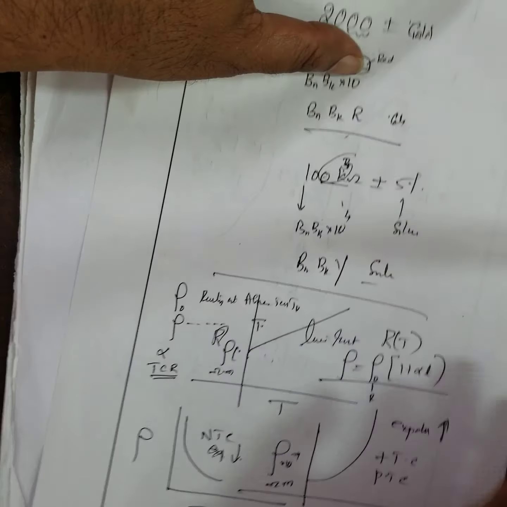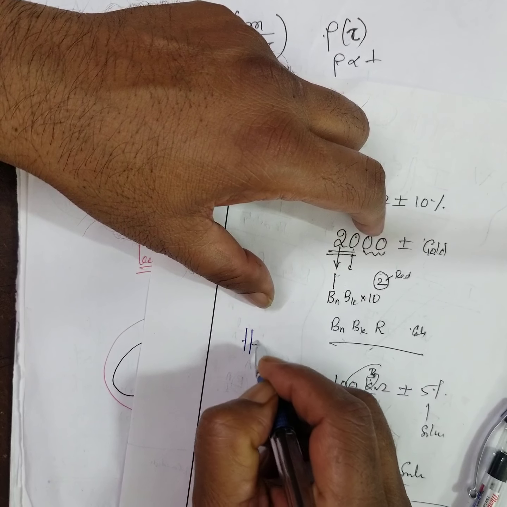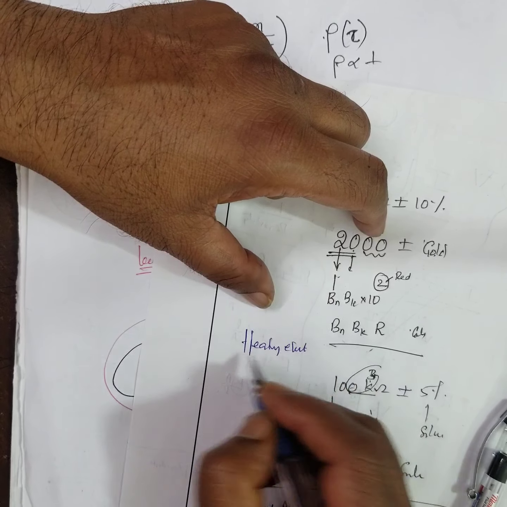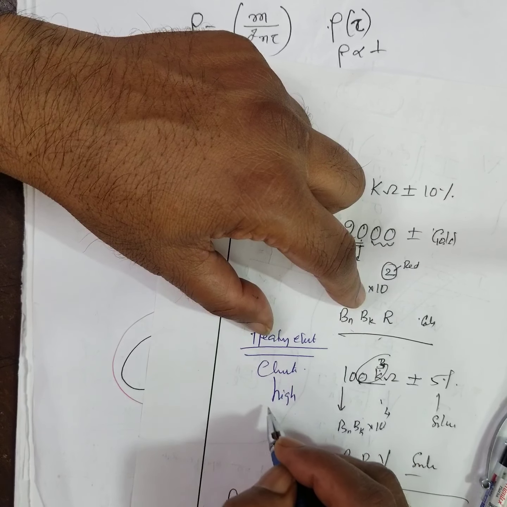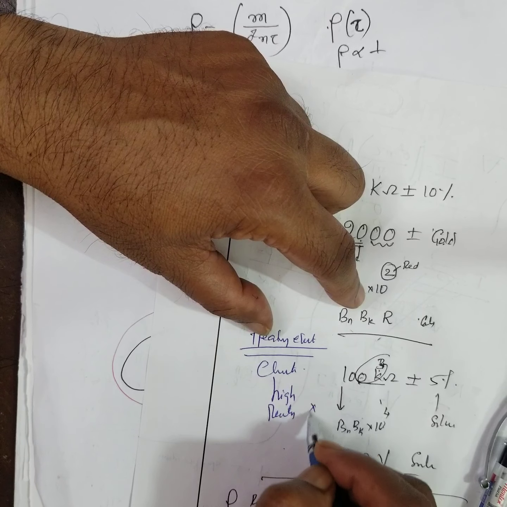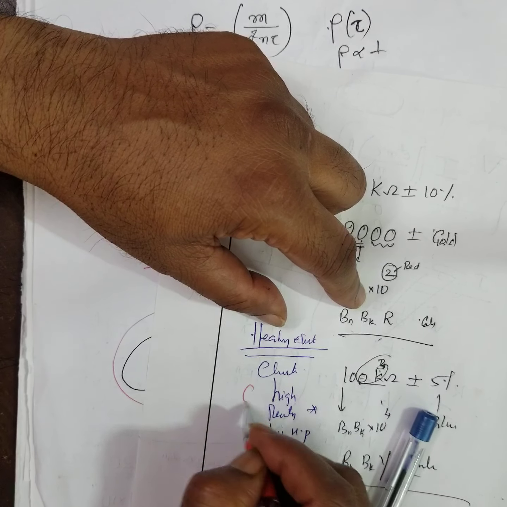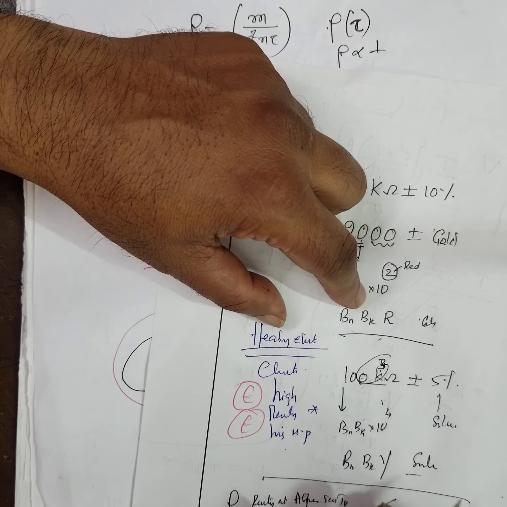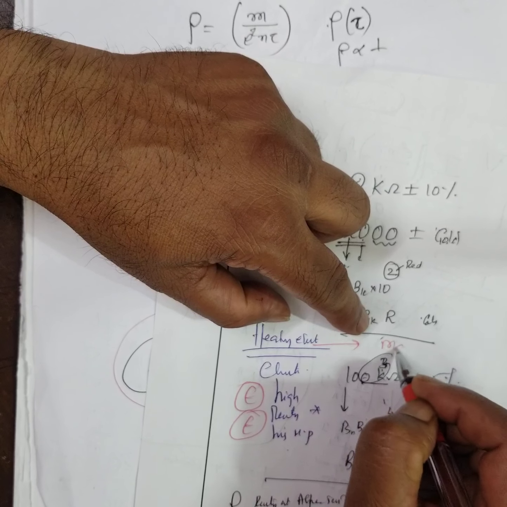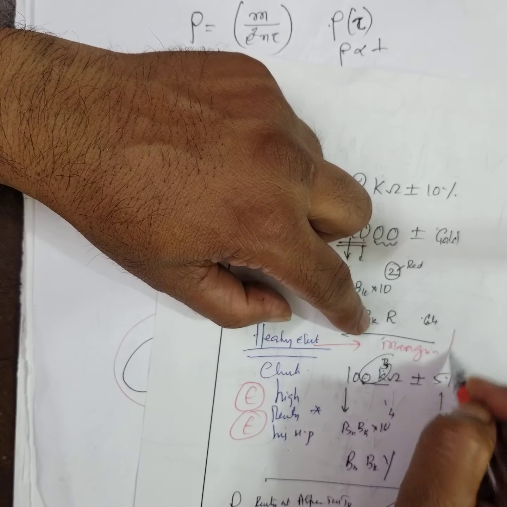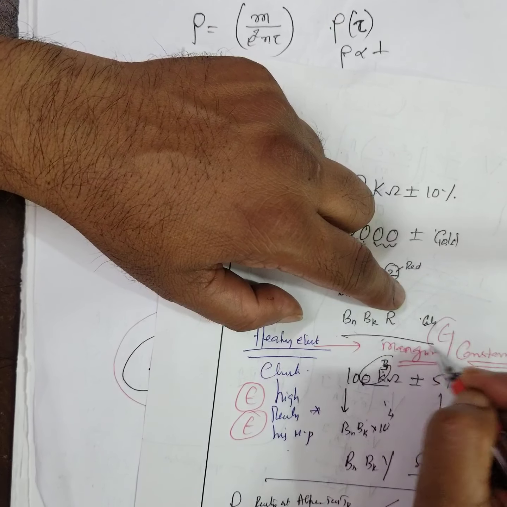Where will we use it? For example, heating elements. What are the characteristics of heating elements? They should have high resistivity and a high melting point. These are all important for CET. Examples of heating elements are manganese and constantan. These are the examples for CET.